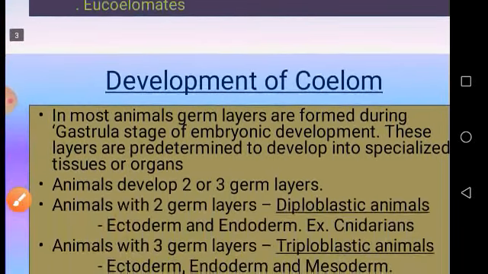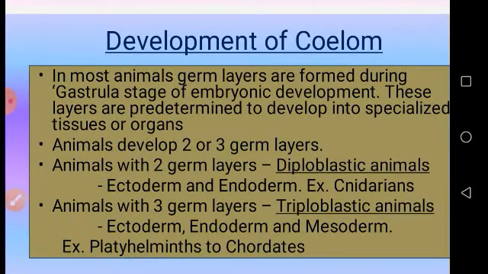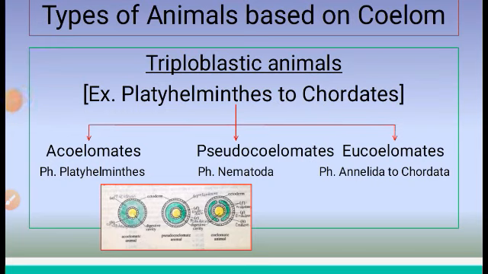Now coming to the next slide, development of coelom. So how the coelom is formed, let us have a look. Just now we have seen that the triploblastic animals, from platyhelminthes to chordates, are classified into three groups: acoelomates, pseudocoelomates and eucoelomates.